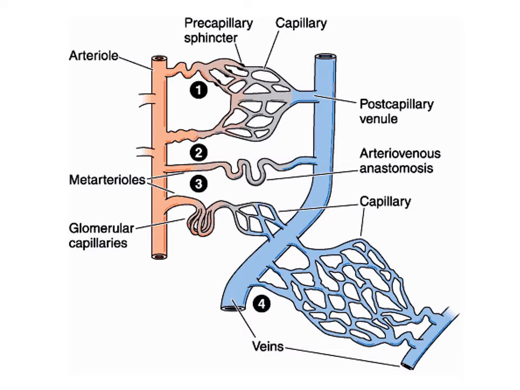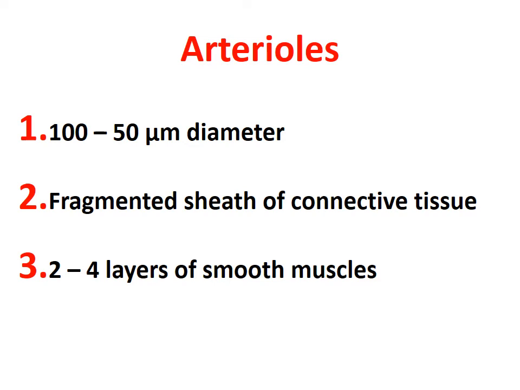So this is how the branching takes place from arteriole up to the venular level. So what is an arteriole? Arteriole diameter is around 100 to 50 micron. There are fragmented sheaths of connective tissue.